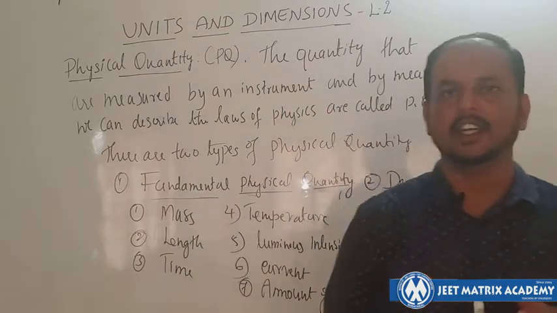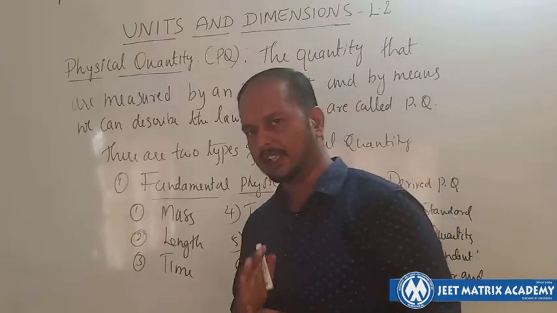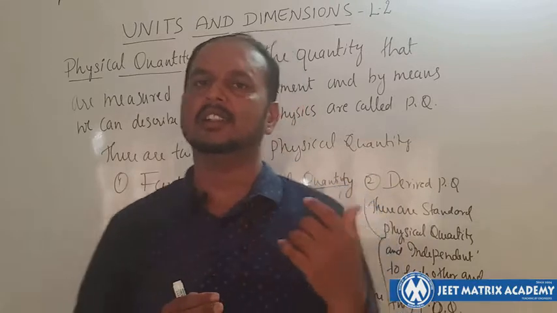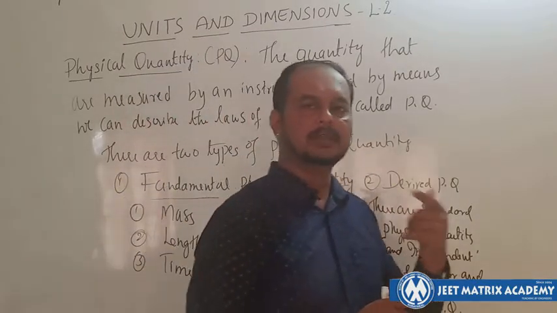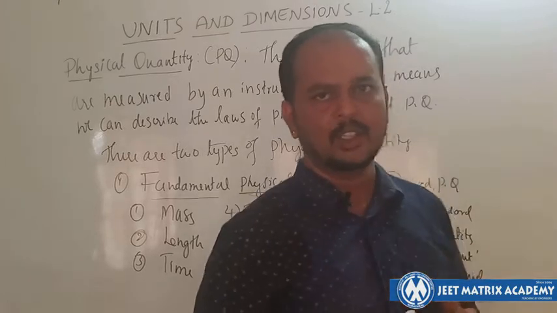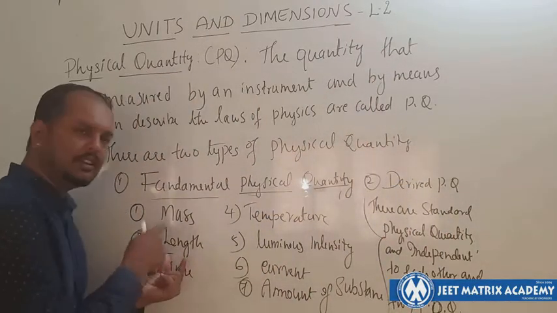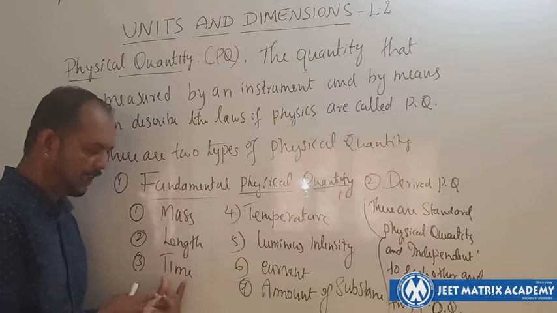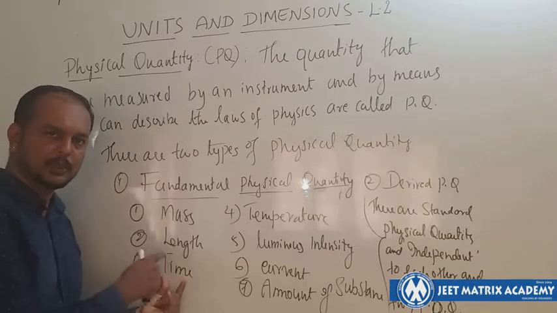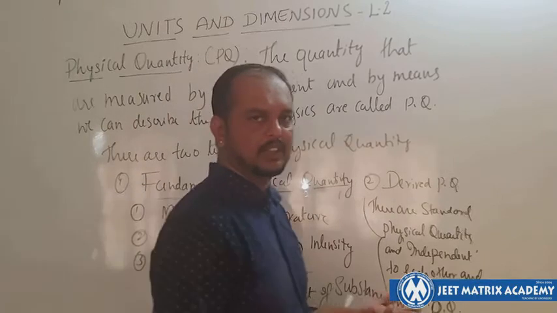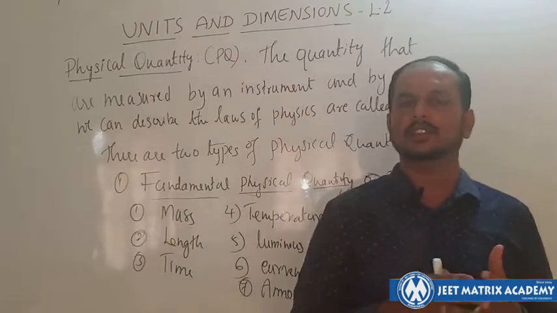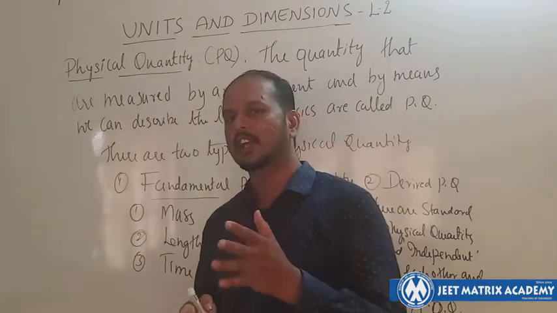How do you define it? Displacement by time. Displacement we can find out by using length. Am I right? Similarly time, in seconds. So length is there in the fundamental quantities and time is also there in the fundamental quantities. Using these we derive velocity. So this physical quantity is known as derived physical quantity.